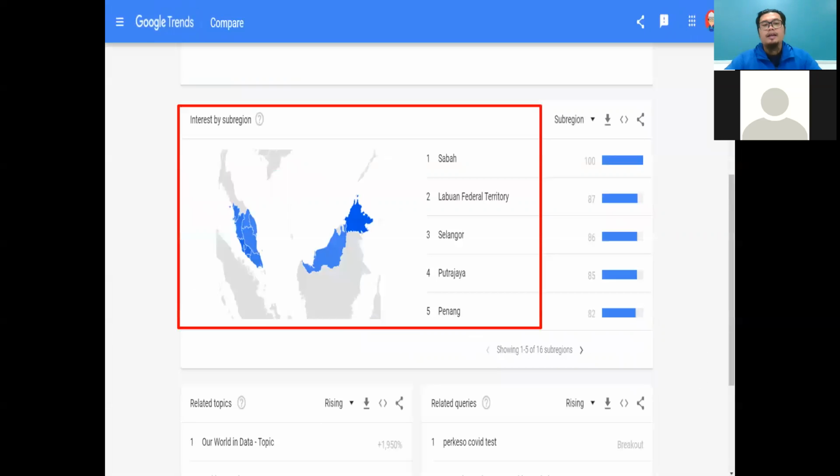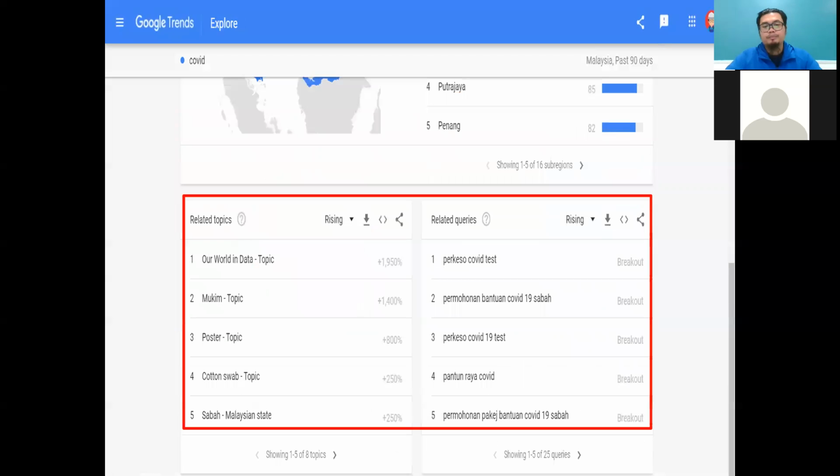Okay, and then I try to scroll down. Then I can see Malaysia. This is a part of Semenanjung Malaysia and Sabah Sarawak. You can see the highest one is Sabah, the searching keywords in this date range, over 90 days in Malaysia.